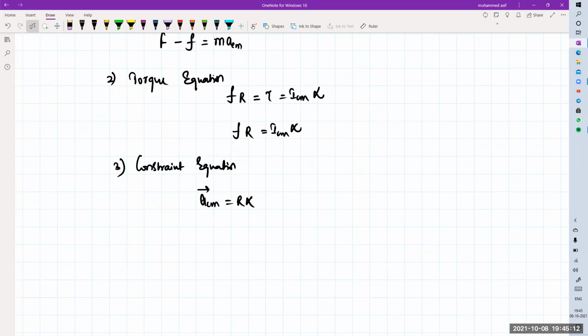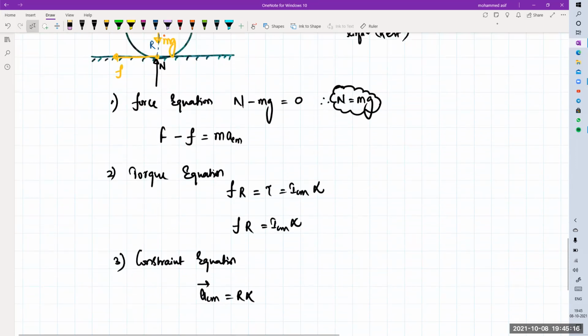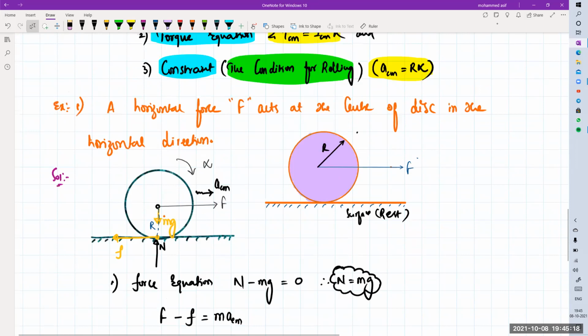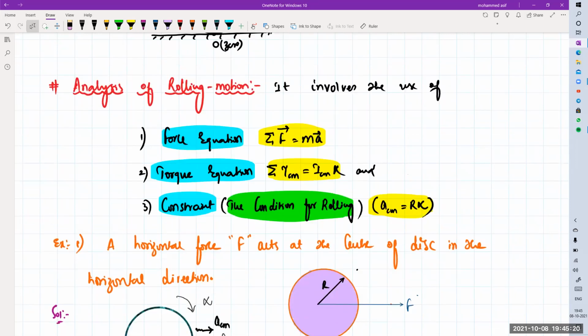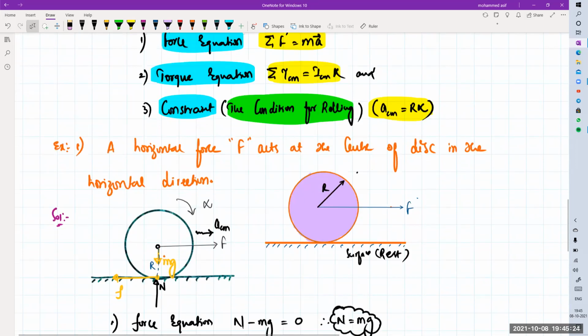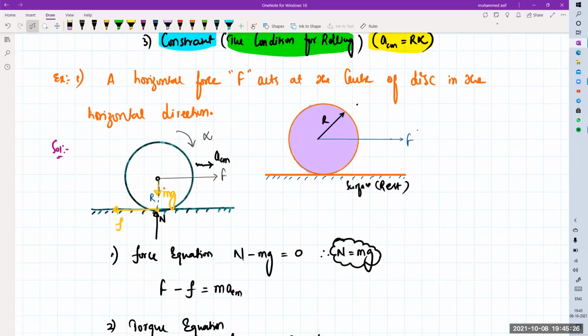Sir, so VCM is the condition for pure rolling, isn't it? Yes, this is a condition for your rolling and a constraint. Whenever you are writing, the condition of rolling will always be ACM equal to your R into your alpha. Okay. Clear? Any doubt in this one?